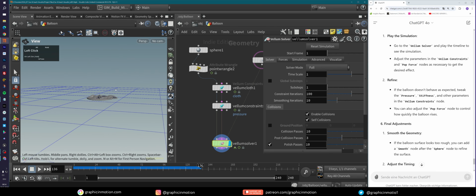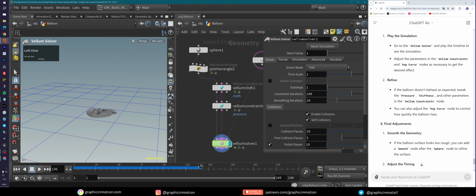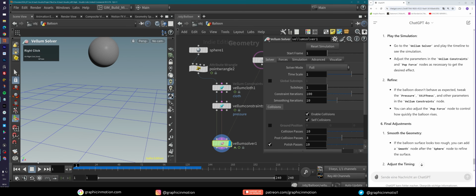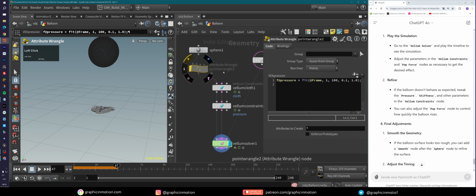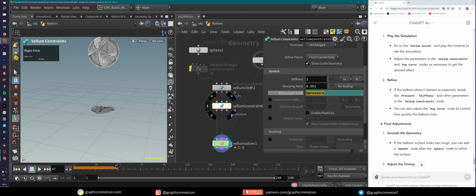Okay, so now we calculated this simulation about 136 frames. Let's take a look at the result. And it is actually just shrinking down and then falling to the ground. So to do this properly, let me show you this. Let's get rid of our attribute wrangle. Let's get rid of this here. So just delete the channels here and set the rest length scale to 1.